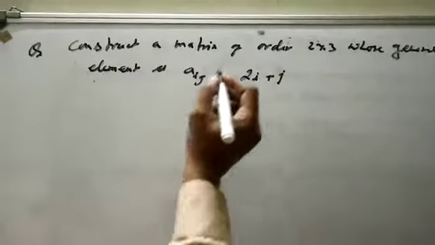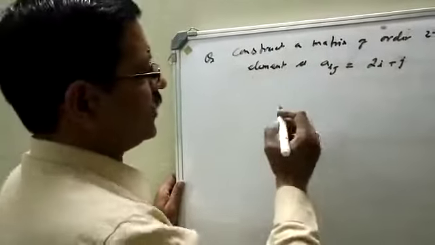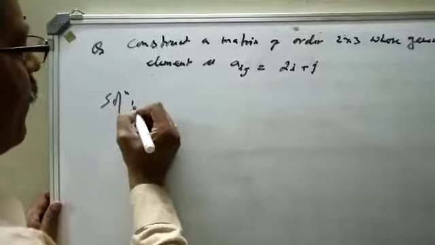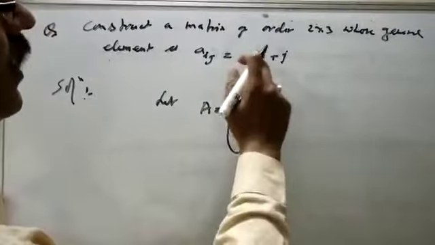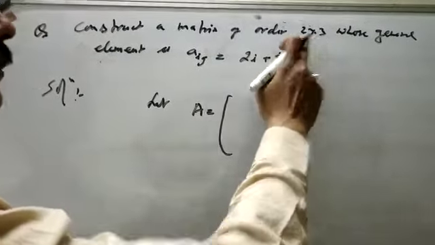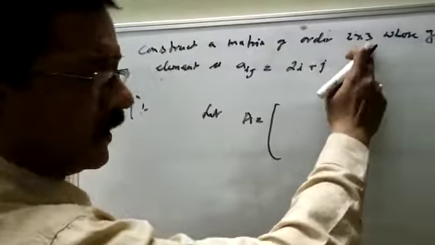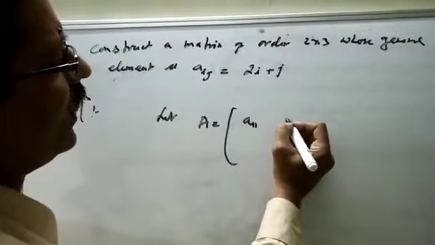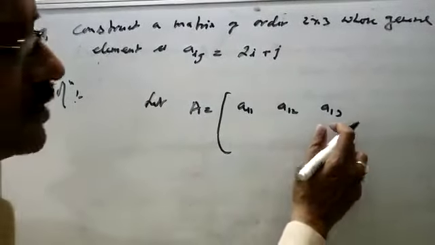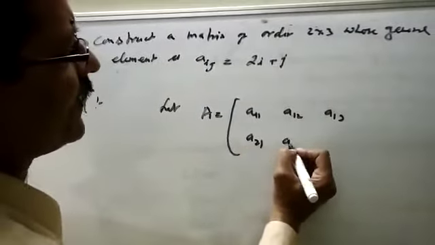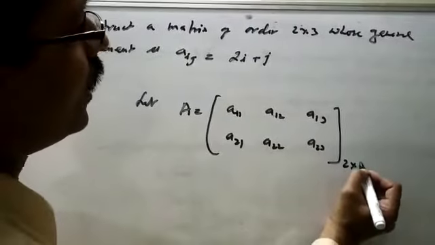We have to construct a matrix of order 2 cross 3. Solution: let A be a matrix of order 2 cross 3. That means matrix A contains 2 horizontal lines and 3 vertical lines. So this is A11, A12, A13, the elements of the first row, then A21, A22, A23.